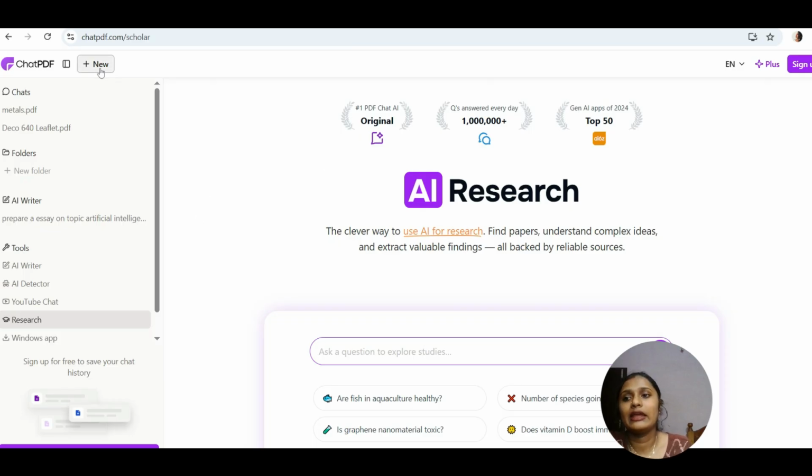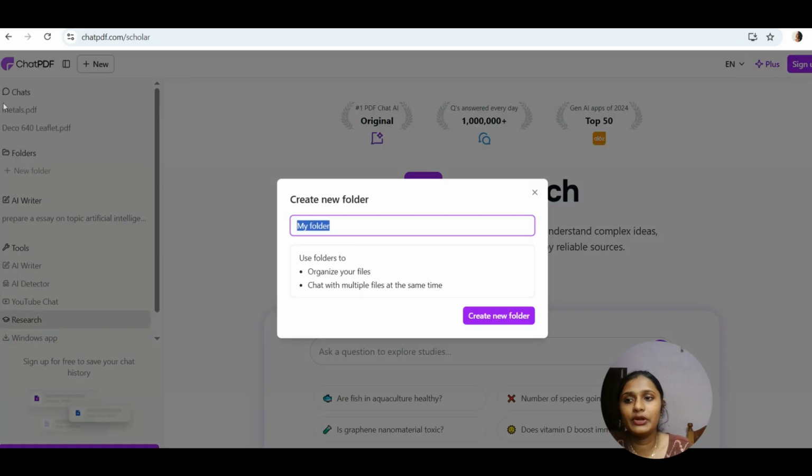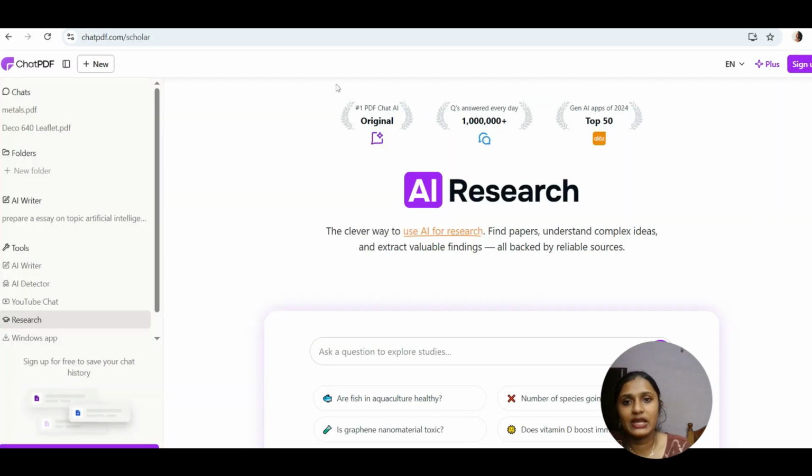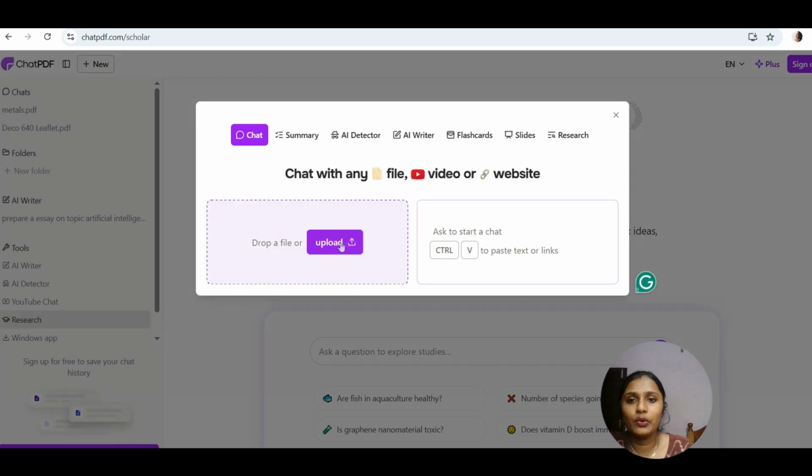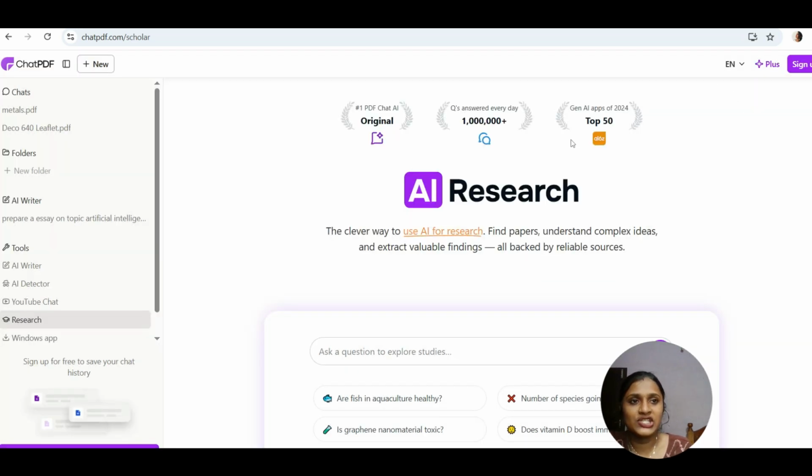And if you want to upload more files, you just have to click on new, and here also you can create folders. Just create a folder and organize the things you have used. So if you want to upload a new file, click on new and you can upload the file over here. On the right hand side of the screen you will have a space to ask questions. You can just ask questions and use it more effectively.